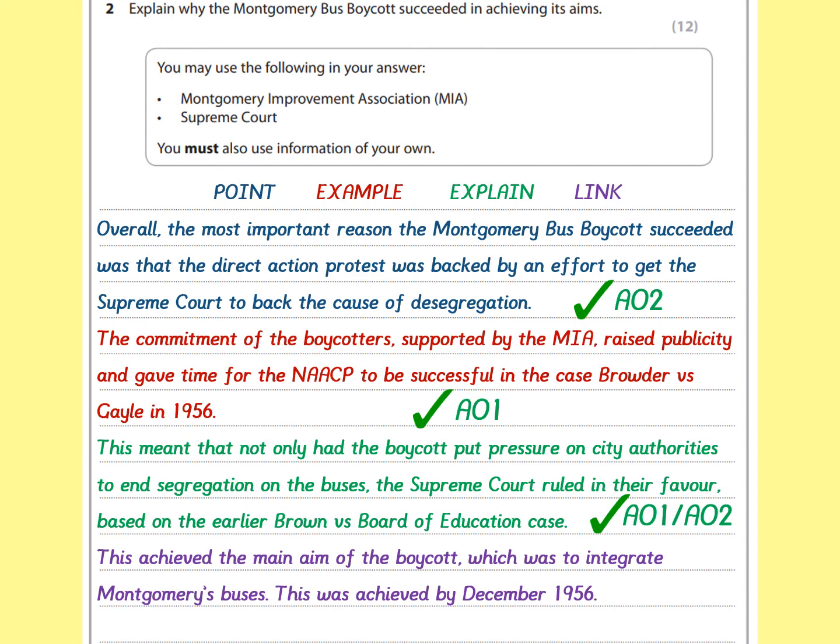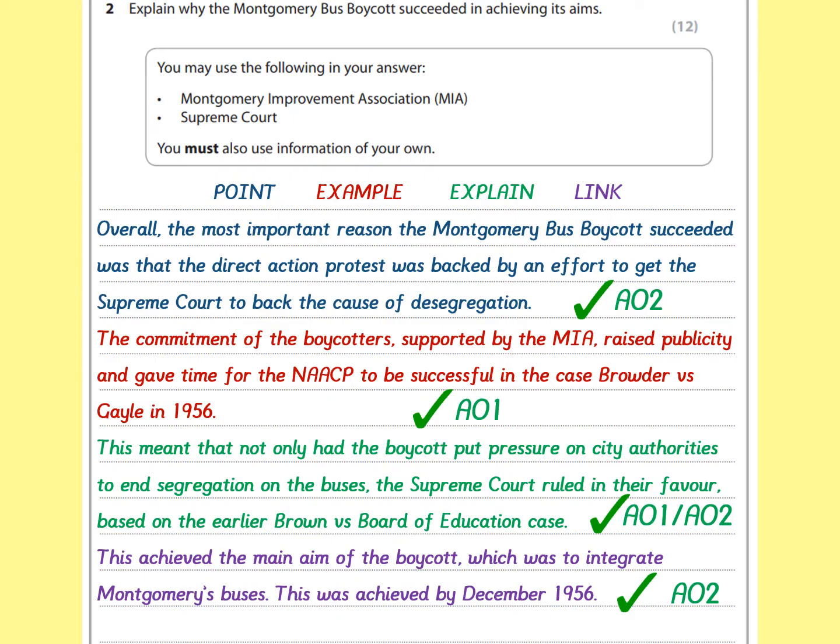Notice that actually I've included some of my own knowledge here, like Browder versus Gale in 1956, which goes well beyond the stimulus points, as well as referring to the stimulus points by referring to the Supreme Court in that green section. And lastly, I do link it back directly to the question. This achieved the main aim of the boycott is another way of phrasing how the boycott succeeded, and so that would be focused on the question for AO2 marks.